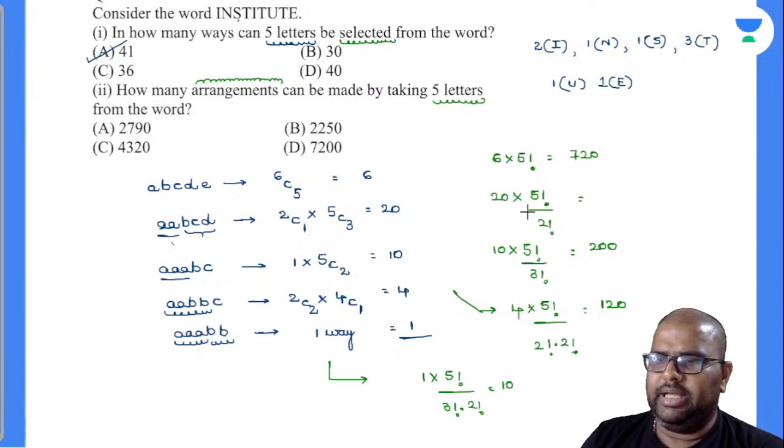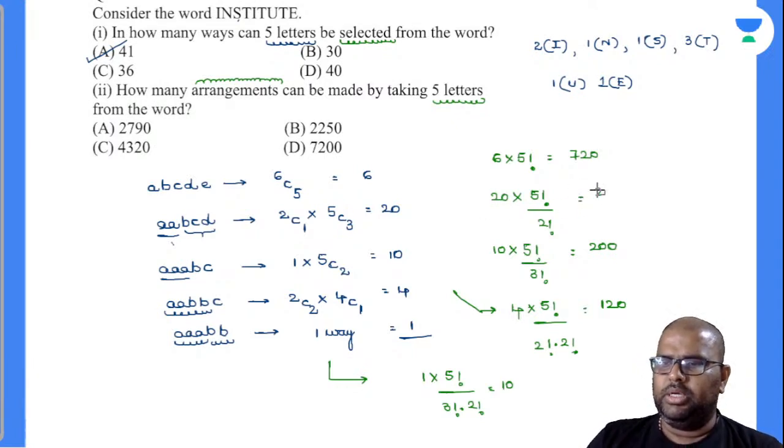Come to this one, 10. 120 into 2. Is it 2400? Oh, no. 5 factorial is 120. This is 2 ones are 2, 2 tens are 20, so 1200.